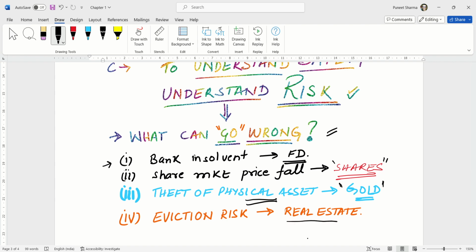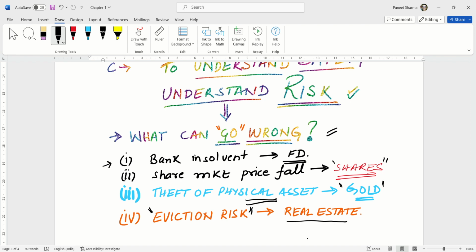If we invest in real estate, if we buy a flat and rent it out for a regular annual income, there is an eviction risk. What is an eviction risk? You have rented out the flat, house or property, and the tenants don't vacate it. They don't pay you the rent. That is an eviction risk. So these are the risks associated with each type of investment.